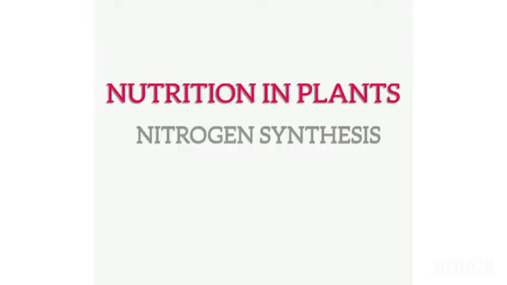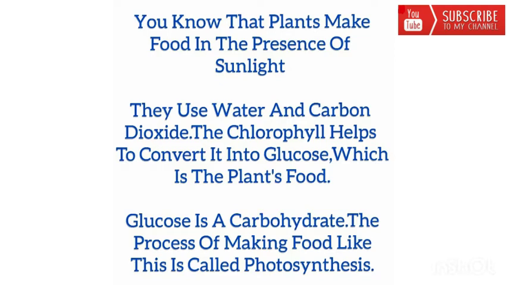Nutrition in plants. Nitrogen synthesis. You know that plants make food in the presence of sunlight. They use water and carbon dioxide. The chlorophyll helps to convert it into glucose, which is the plant's food. Glucose is a carbohydrate. The process of making food like this is called photosynthesis.